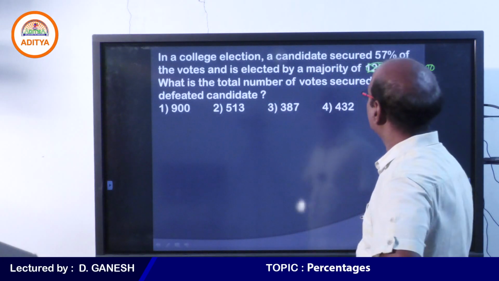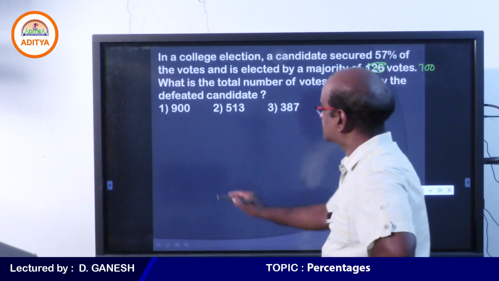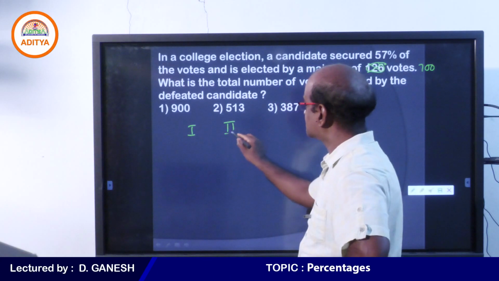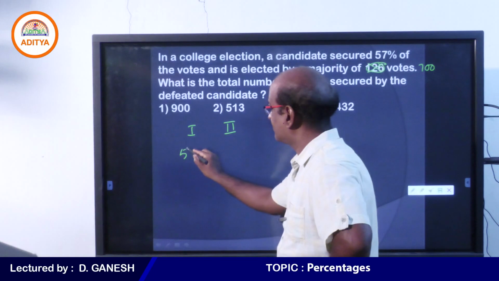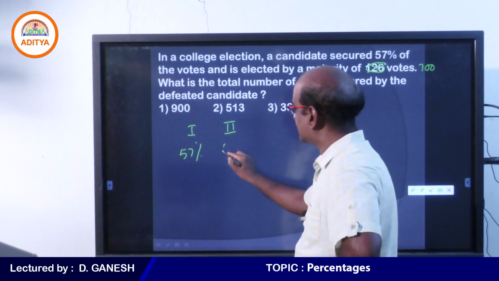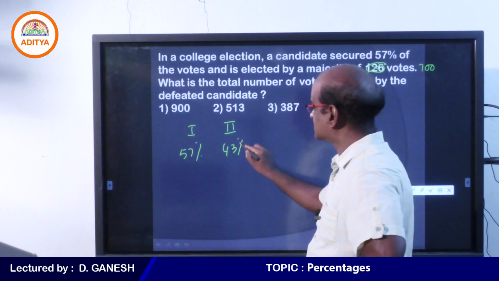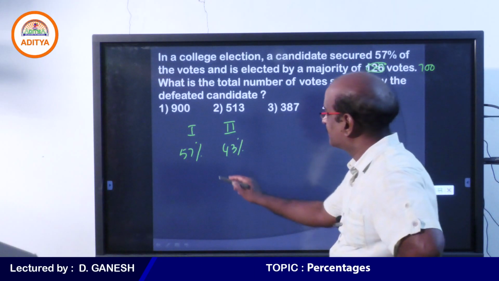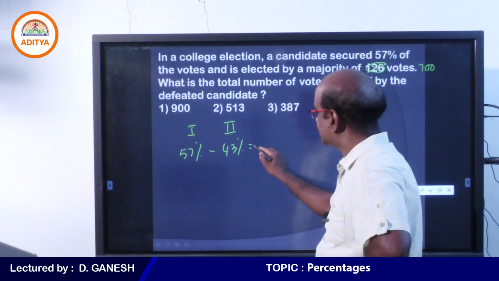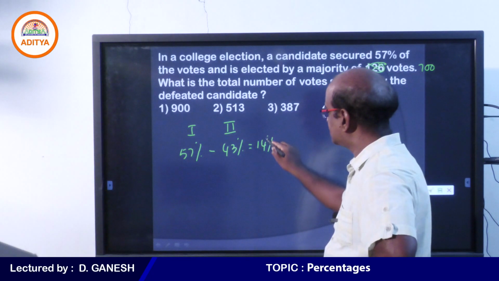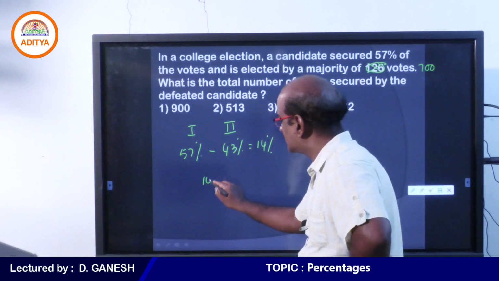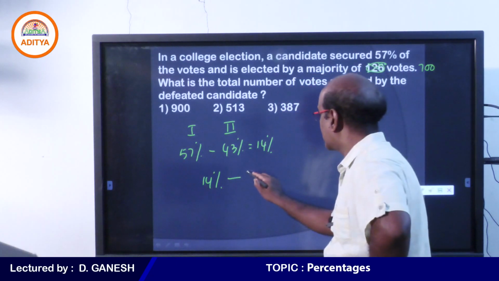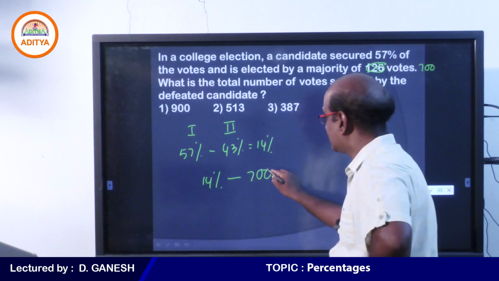My dear students, what do you understand from this? Once again we see that there are only two people contesting in the election. The first one is getting 57%, therefore the second one must be getting 43%, because there are only two people. Therefore the difference between these two is 14%. The one who won the election won by a majority of 14%. That 14% is equal to 700.